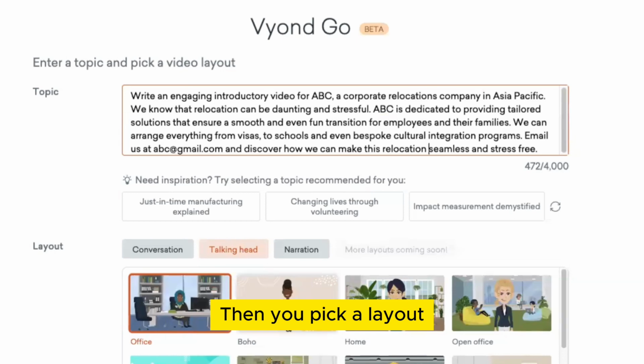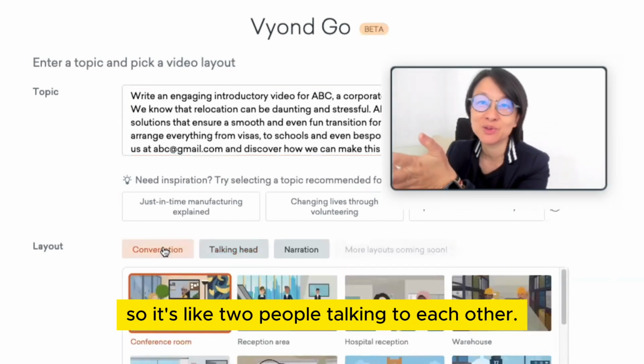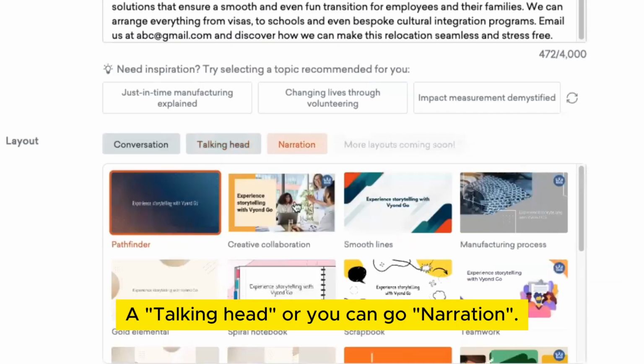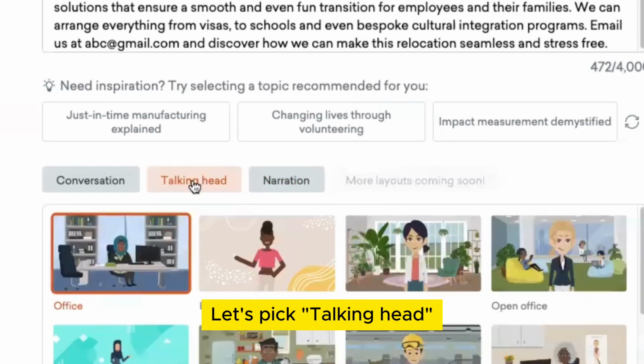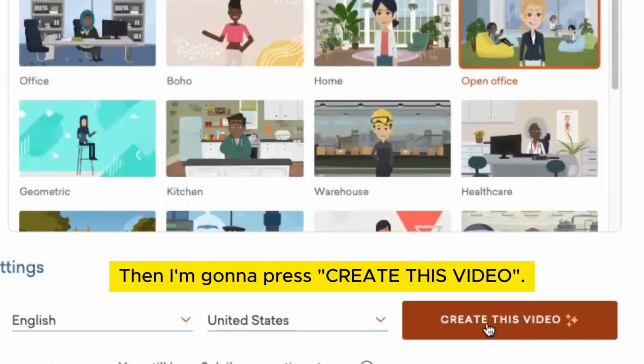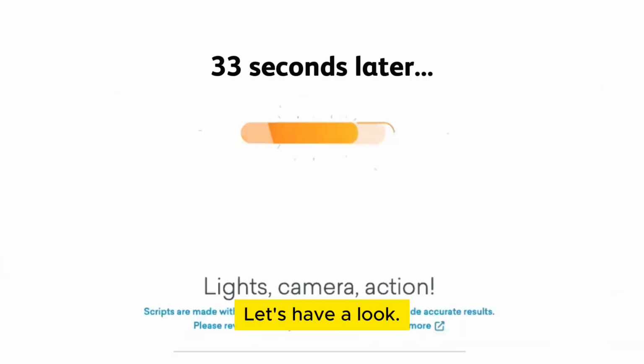So then you pick a layout. So you can go conversation. So it's like 2 people talking to each other. Bit cheese, I find that. A talking head, or you can go narration. Let's pick talking head. I'm just going to pick open office. Then I'm going to press create video, just time how long this is going to take, okay? Let's have a look.